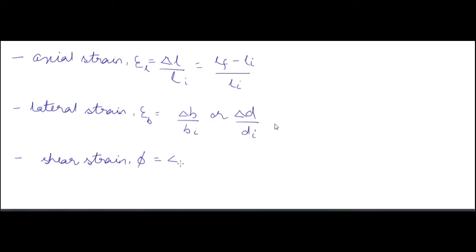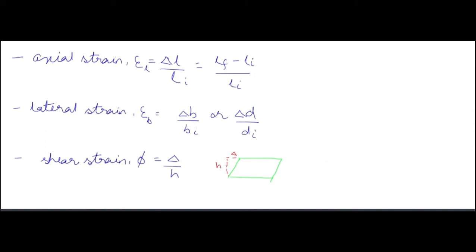Now we have shear strain. Shear strain is delta by H. So what is delta and what is H? Delta is the deformation, where the force is acting parallel to the cross section and it has moved the cross section, and H is the height. So shear strain is delta by H.